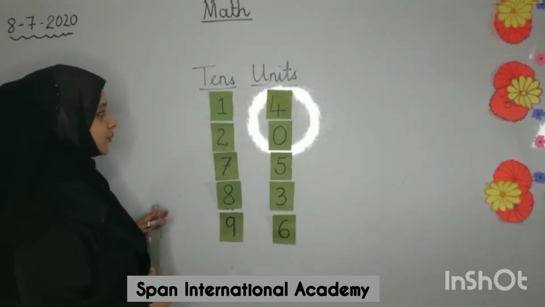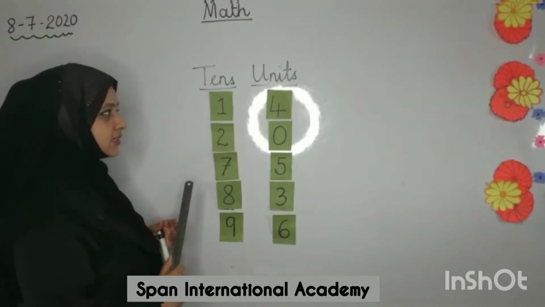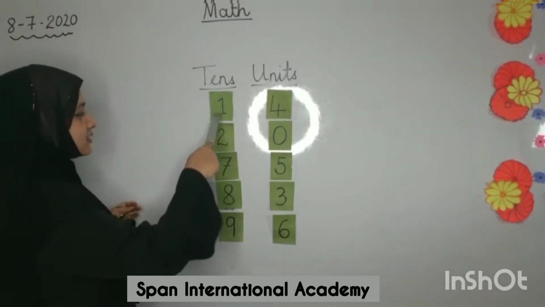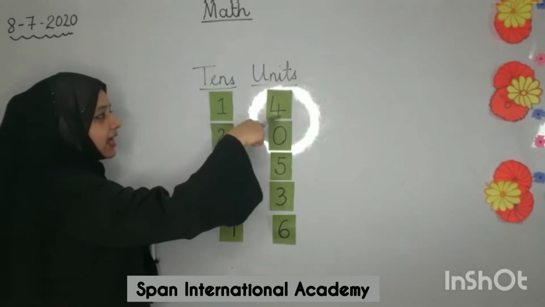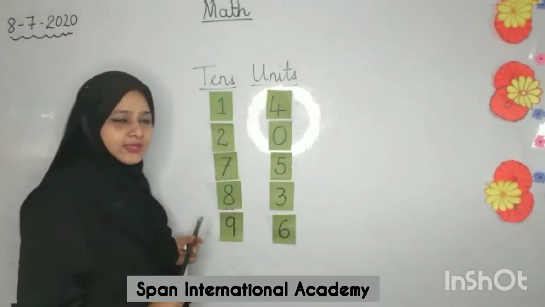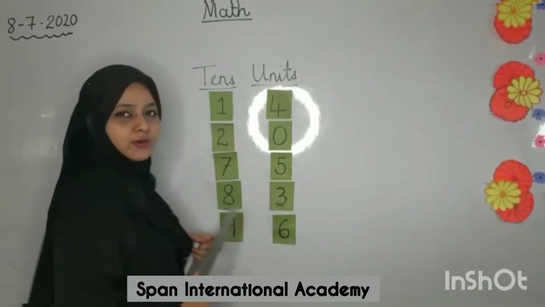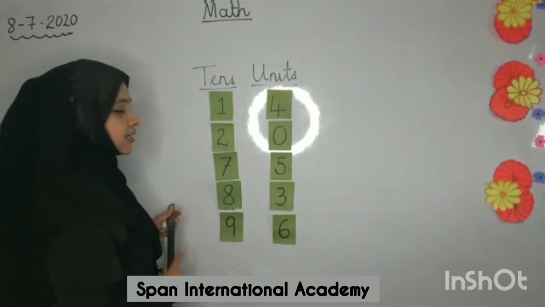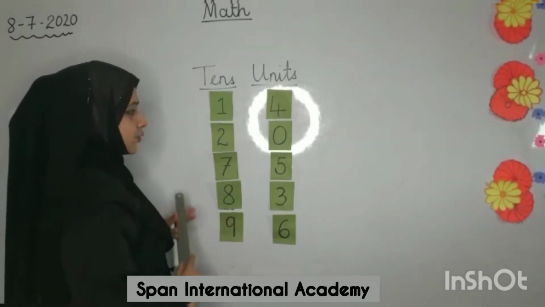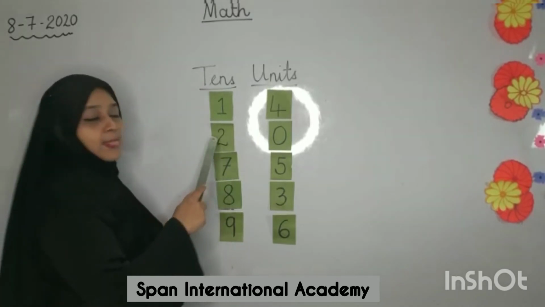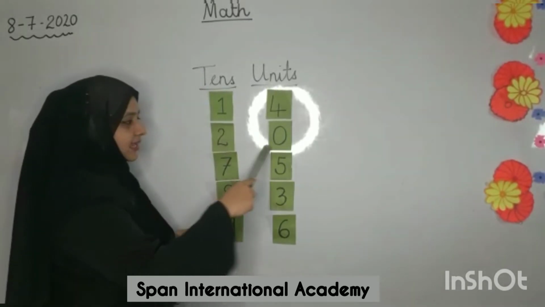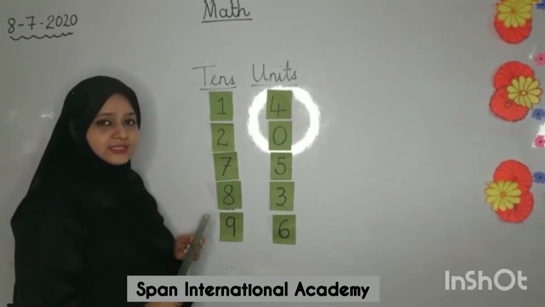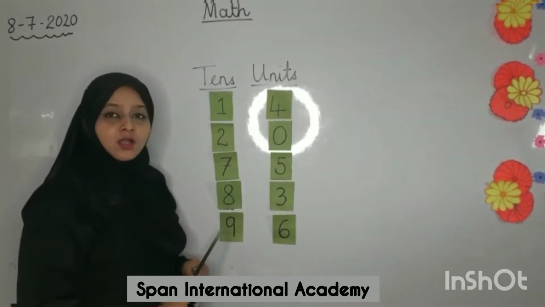How are we going to read? 1 4, 14? Yes, right, but we read it as 1 tens and 4 units gives you 14. Now the next number, 2 and 0. How will we read it? 2 tens and 0 units gives you 20.